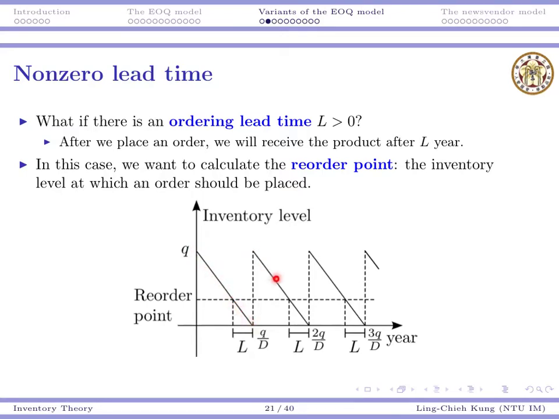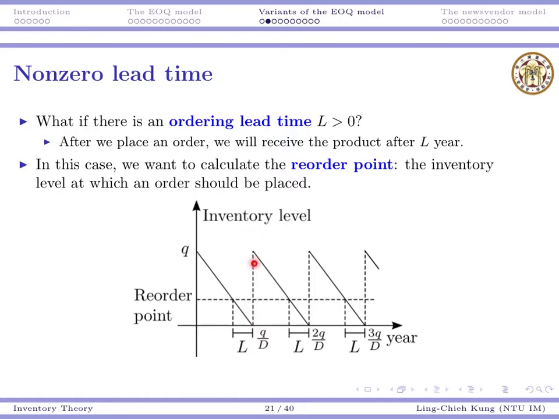Suppose this is the inventory level, according to a certain order quantity. Given that, if we know that after we place an order we need L years to get our product, then we certainly know that we should receive the order exactly when we have no product.